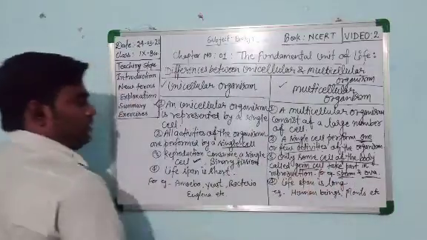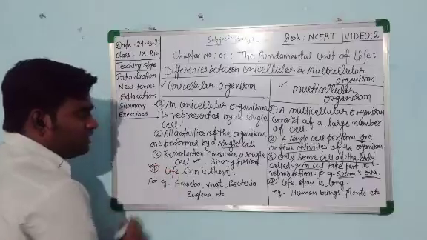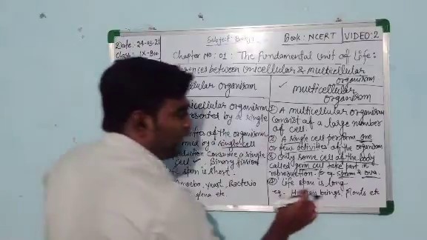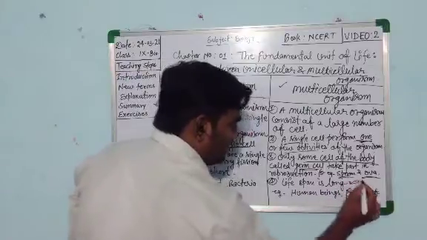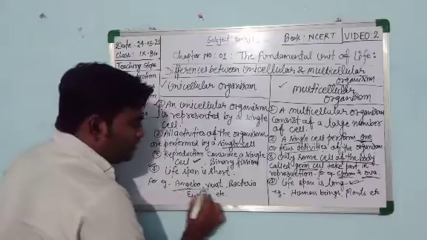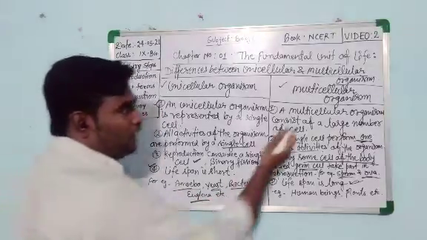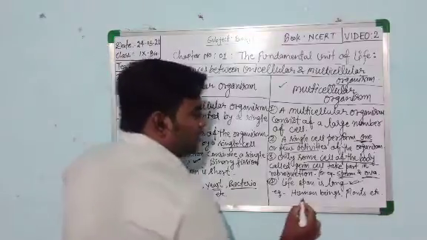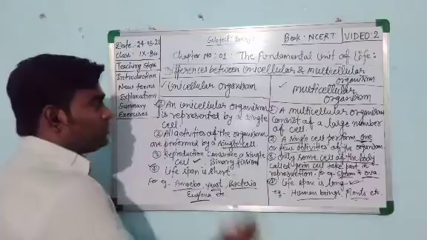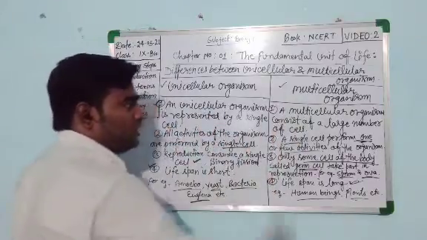The next characteristic, point number 4: in a unicellular organism the lifespan is short, whereas in a multicellular organism the lifespan is long. For example, unicellular organisms are amoeba, yeast, bacteria, euglena, etc. And multicellular organisms are human beings, plants, etc. So these are the basic differences between unicellular and multicellular organisms.